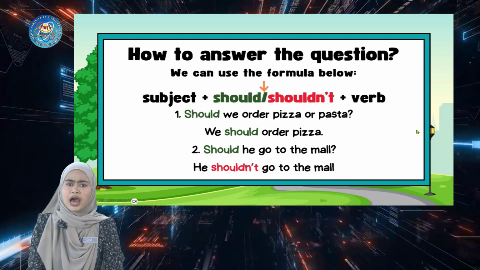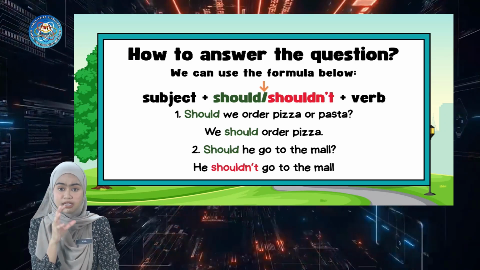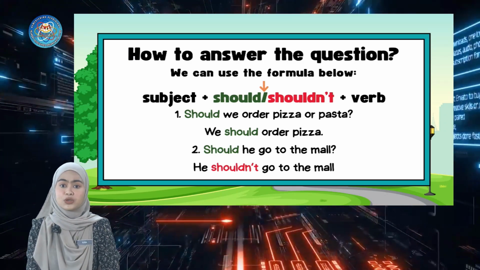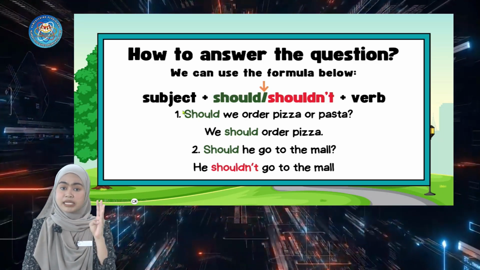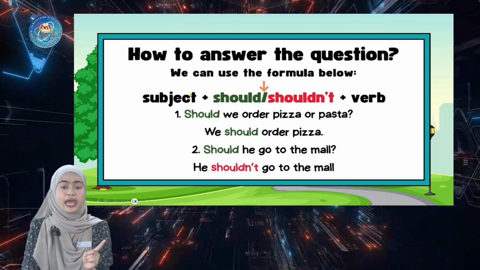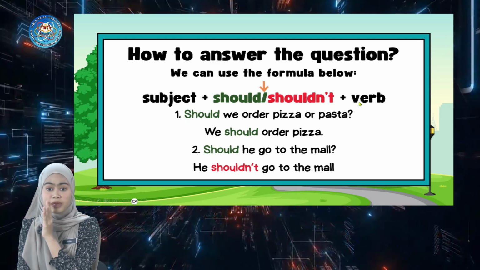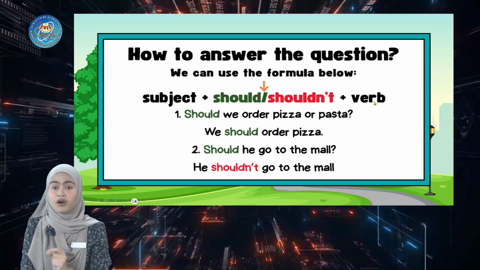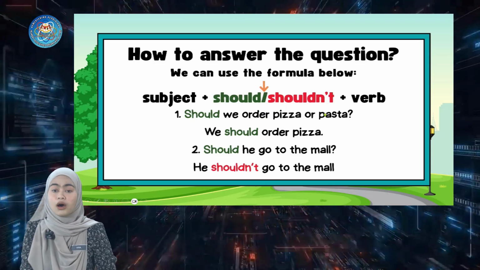Alright, then how do we answer a question that uses should? We can use the formula below. The first thing the sentence must have is the subject, and then we add should or shouldn't, followed by the original form of the verb. The first question, should we order pizza or pasta?